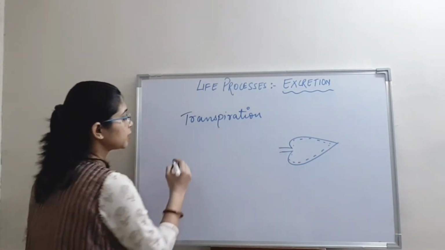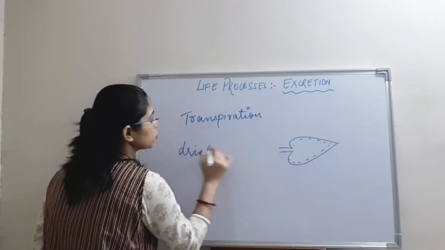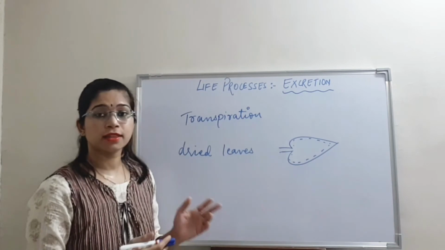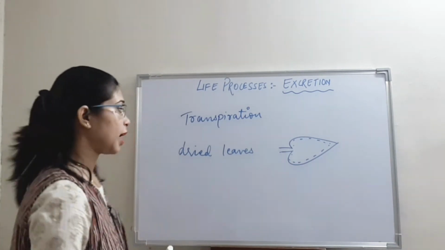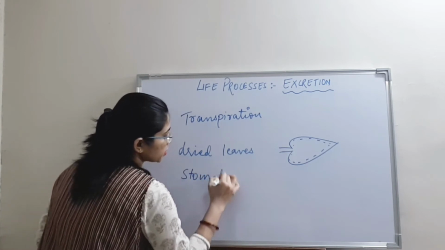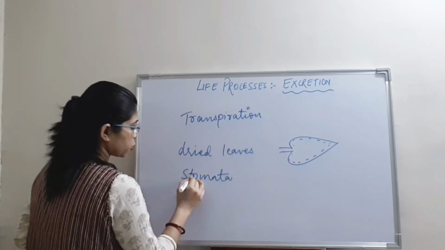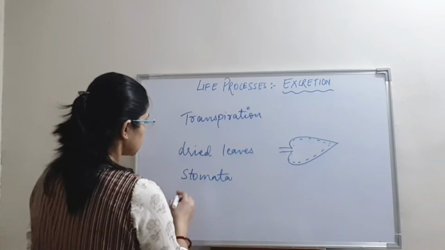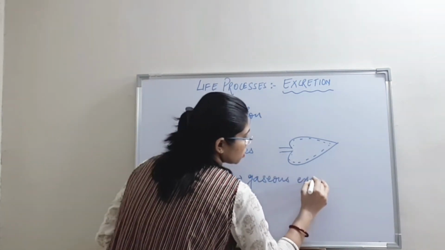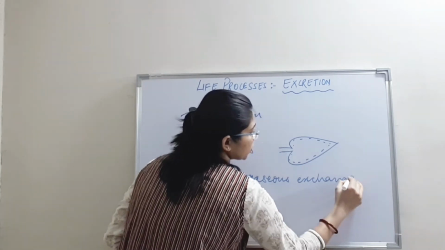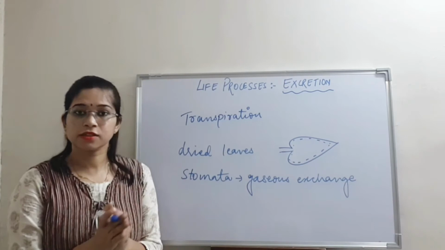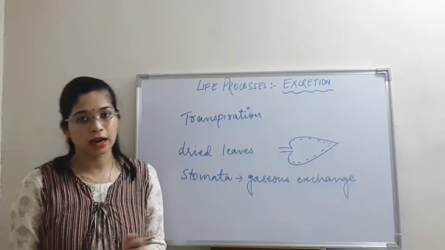Then we know that the dried leaves that fall off, that is also one of the methods of excretion. Then excess amounts of CO2 and oxygen are also eliminated out through stomata that we studied in the process of nutrition also. So gaseous exchange takes place in stomata, with the help of which CO2 and oxygen get exchanged and the extra amount of gases are eliminated out.